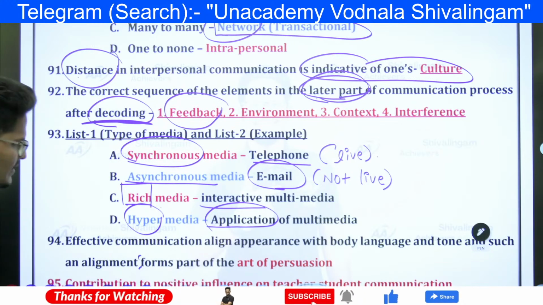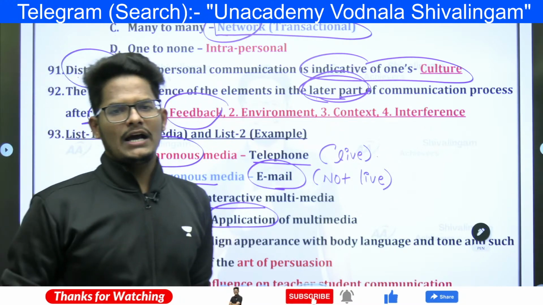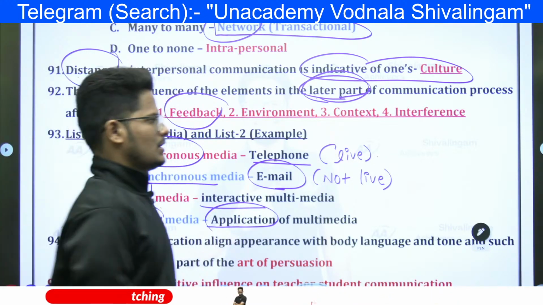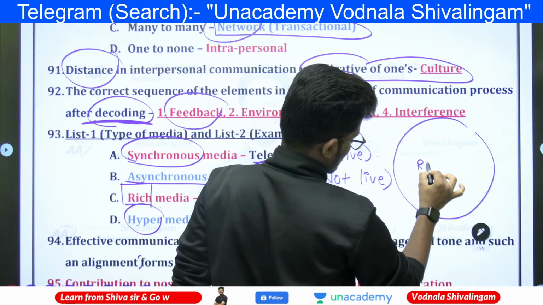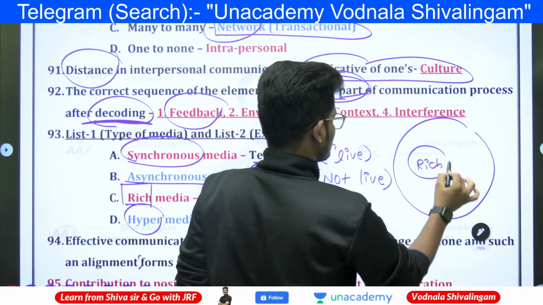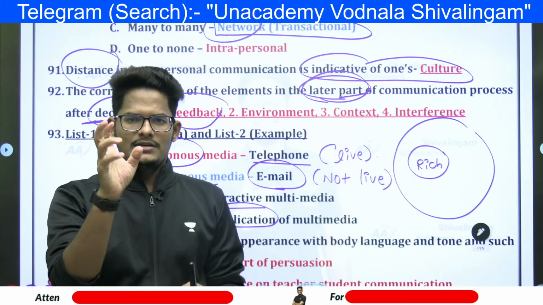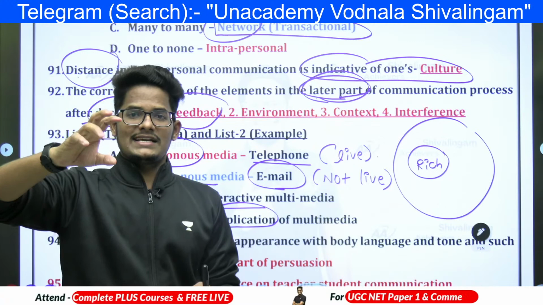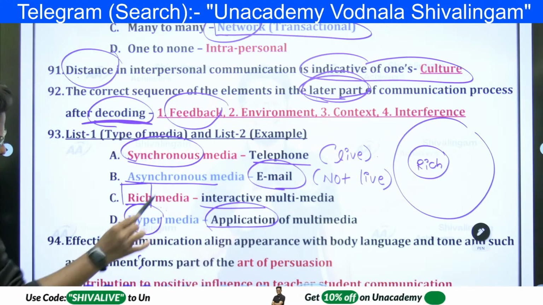The difference between rich and hyper is that rich is a part of hypermedia. I would say hypermedia is the bigger one, and rich comes within it, because rich is a use of multimedia only. Solid, brief and concise information in the least possible time comes under rich media.